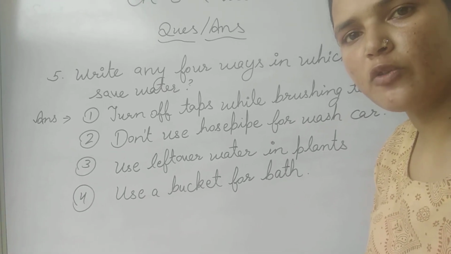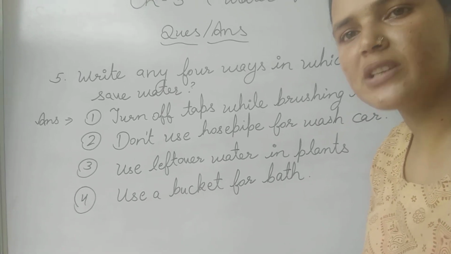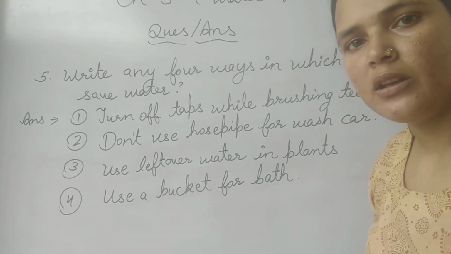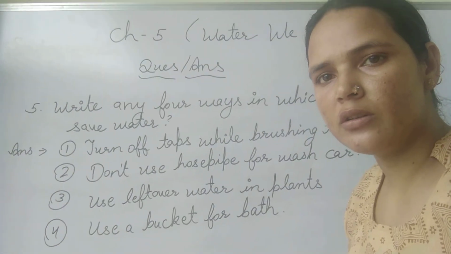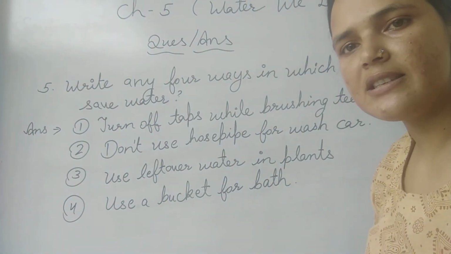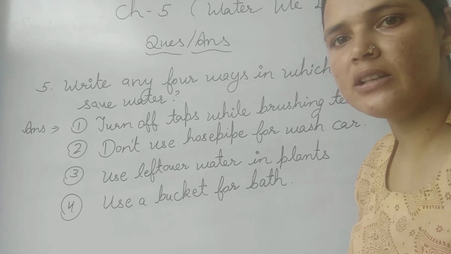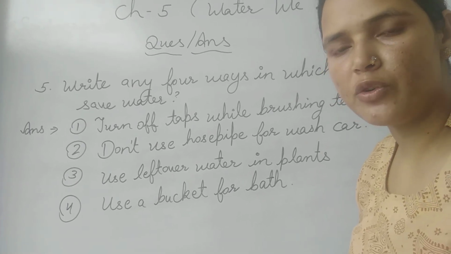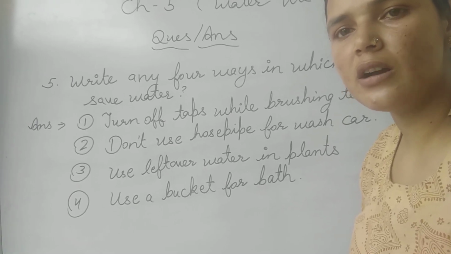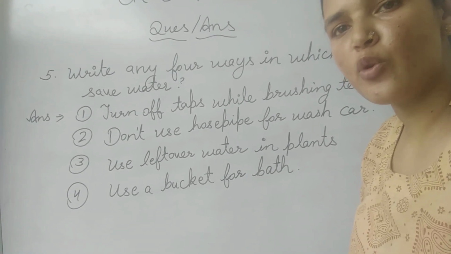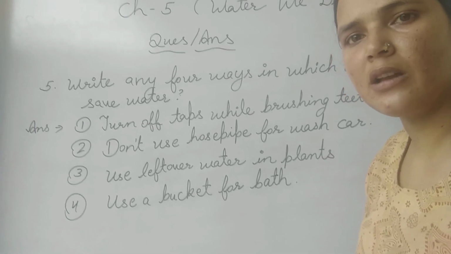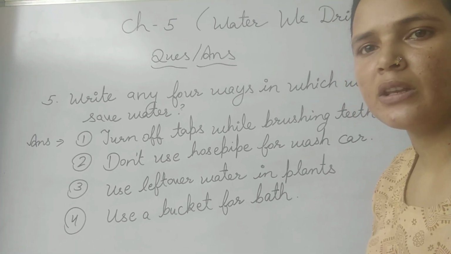The droplets combine together and form clouds, and when these clouds become too heavy with water, they fall on the ground as rain. This rainwater is collected again in all the water bodies, rivers, lakes, ponds, and sinks underground. This process keeps repeating, and it is known as the water cycle.